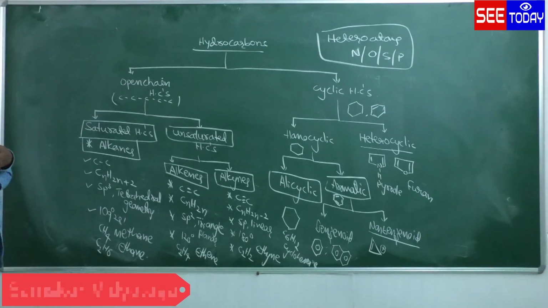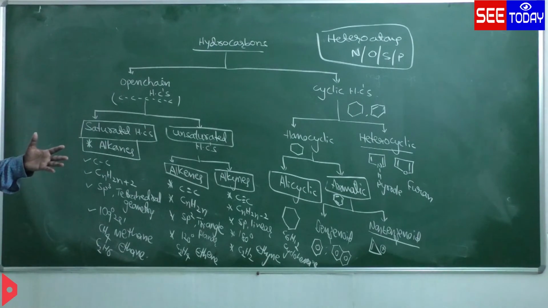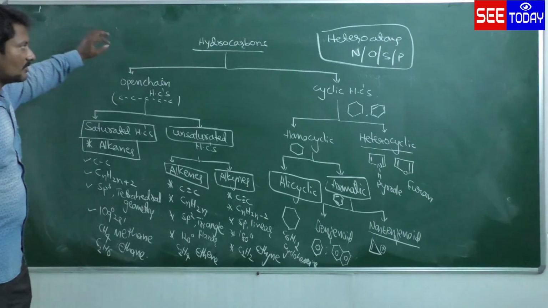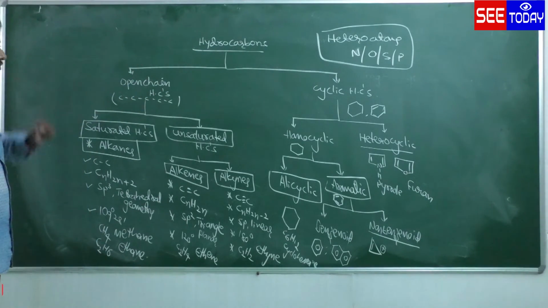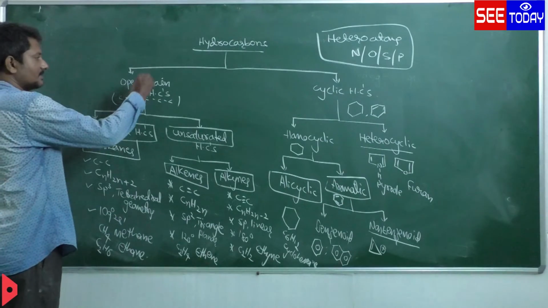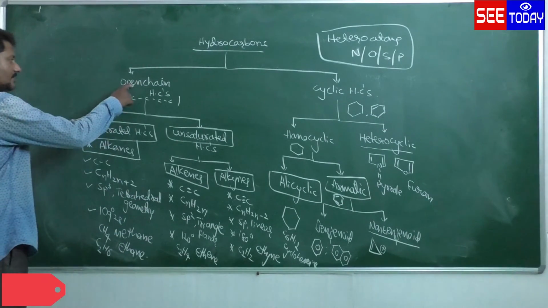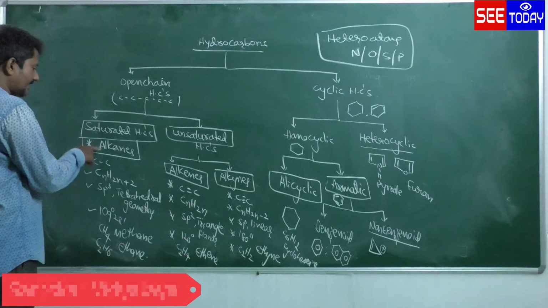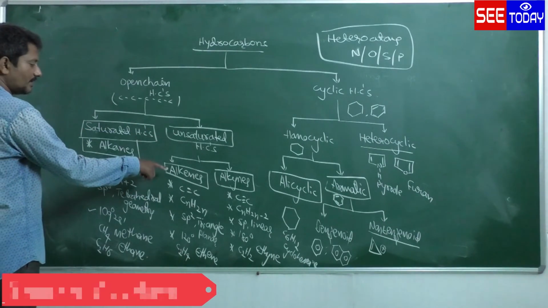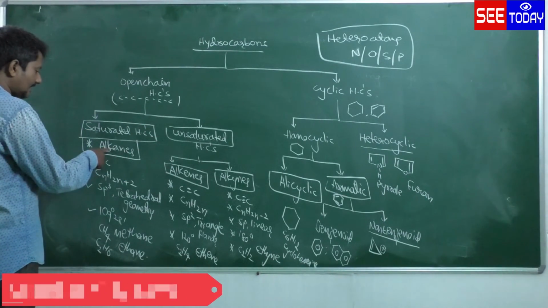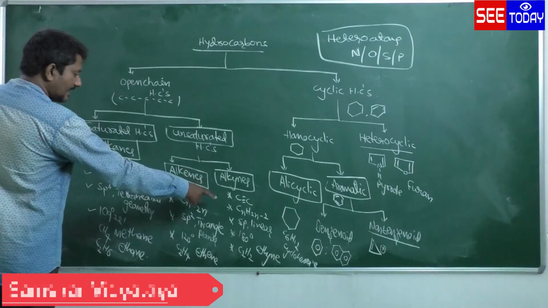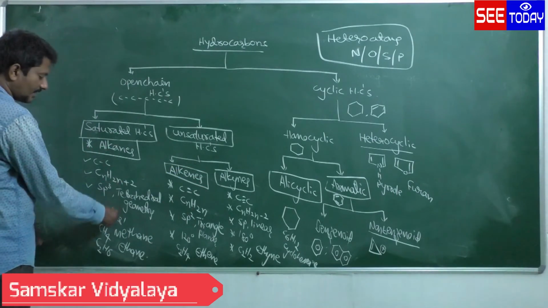The question you may get in the annual exam is: define hydrocarbons and write their classification. Maybe a 4 marks question. Hydrocarbon means carbon and hydrogen containing compounds. There are 2 types: open chain hydrocarbons and cyclic hydrocarbons. Open chain hydrocarbons are 2 types, saturated and unsaturated. Saturated example: alkane. Unsaturated 2 types: alkenes and alkynes. Alkanes, general formula. Alkenes, general formula. Alkynes, general formula.